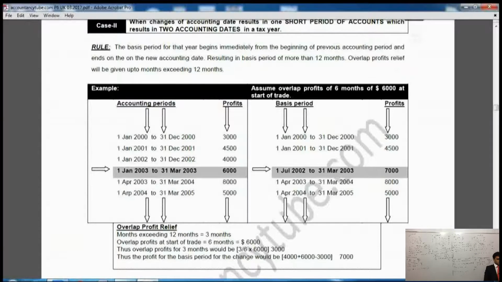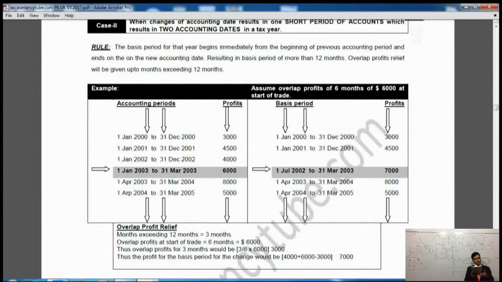So how many months are these? If you see, these are 15 months. So if they are 15 months, the months exceeding are 3 months. So 3 months are exceeding. So how are these 15 months?